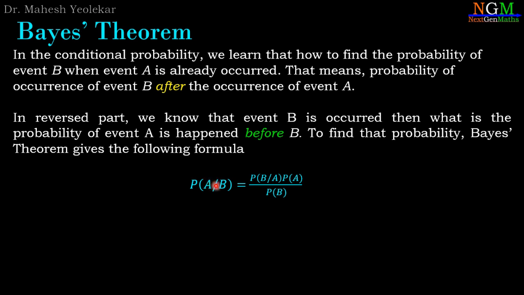So probability of A slash B equal to probability of B slash A into probability of A divided by probability of B. Now we are going to discuss some examples. Using examples, we can easily understand this concept.